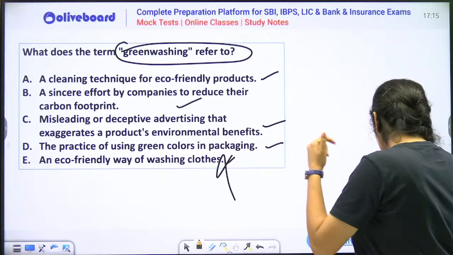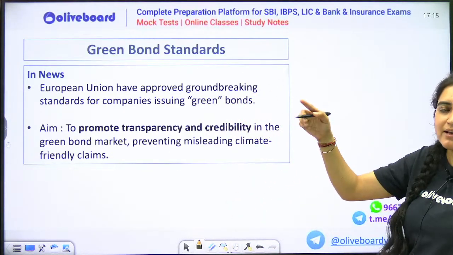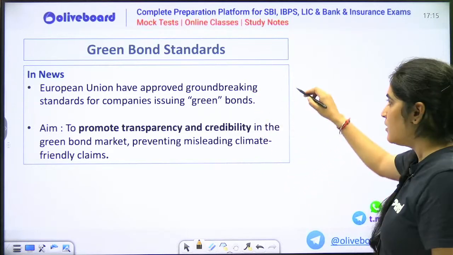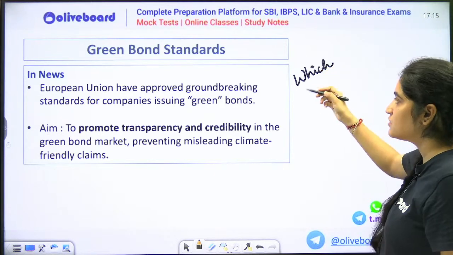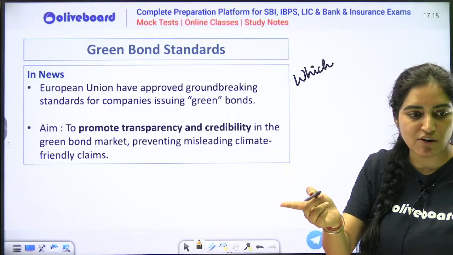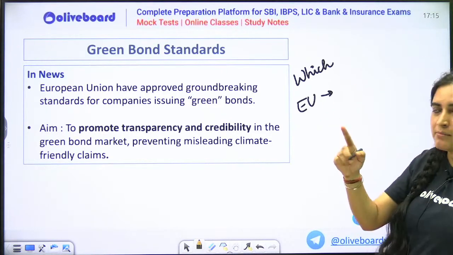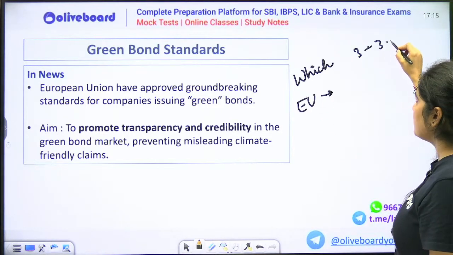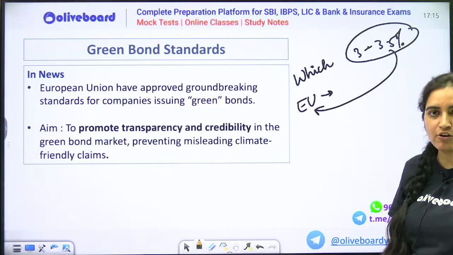Very good, misleading techniques. Now, do you know world में सबसे ज़्यादा green bonds कौन issue करता है? In the world, which is the organization that issues maximum number of green bonds? It is your European Union.